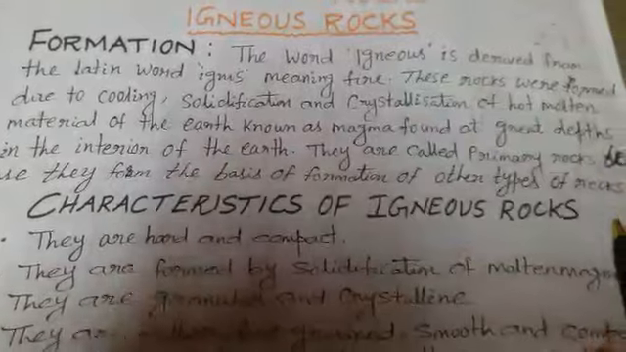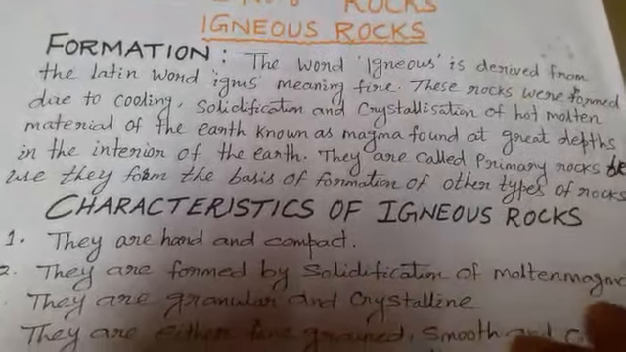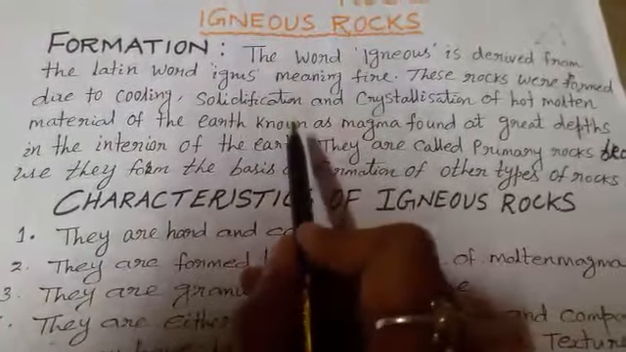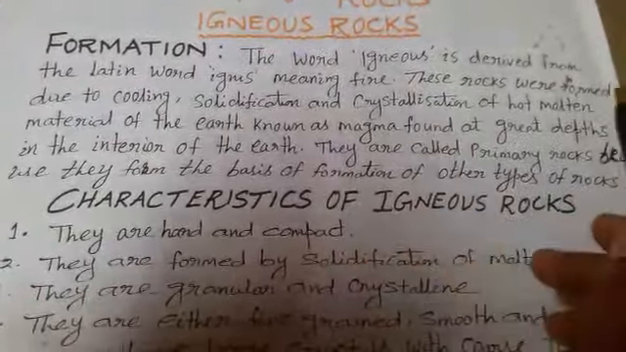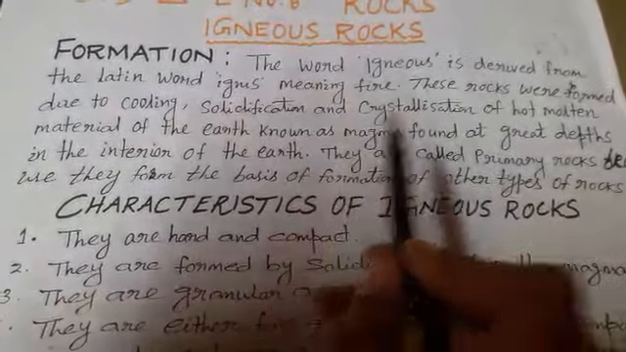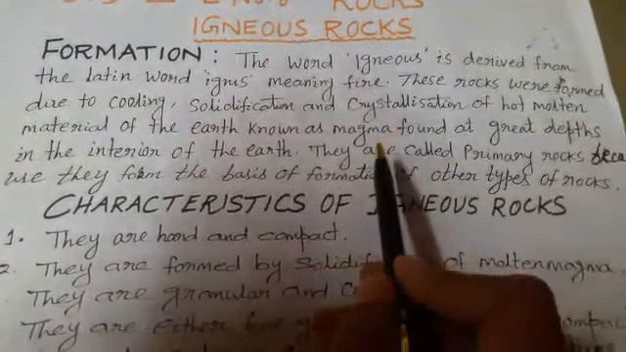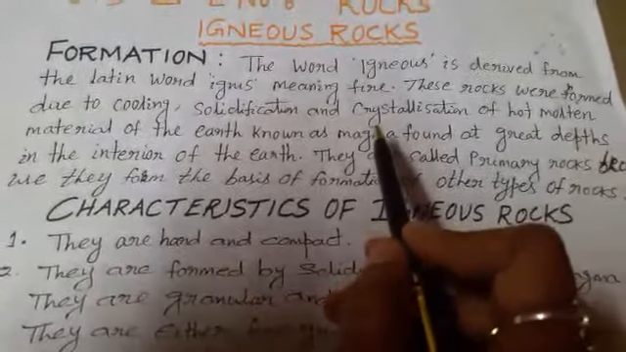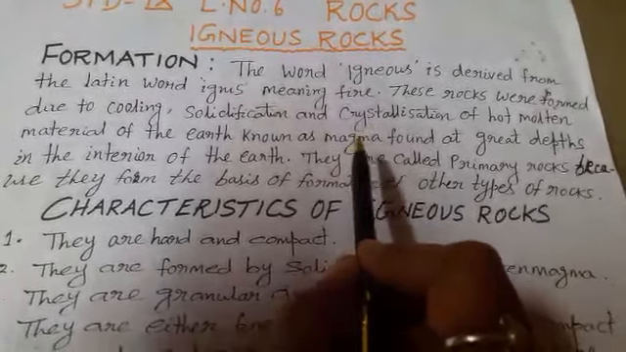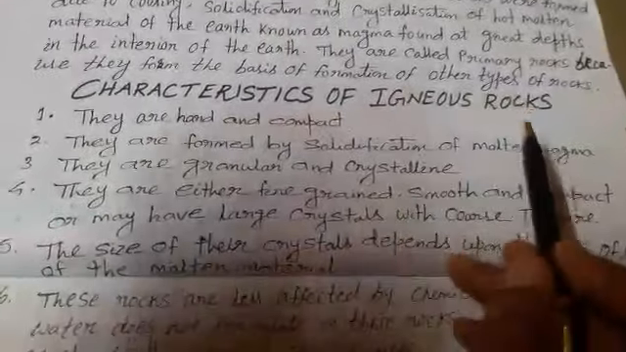Related to this paragraph, what is the question? What is the formation of igneous rock? How is the igneous rock formed? Cooling, solidification and crystallization of hot molten material of the earth is helpful for the formation of igneous rock. Next question. What do you mean by magma? Hot molten material present below the earth crust is known as magma. Clear? Now characteristics of igneous rock.